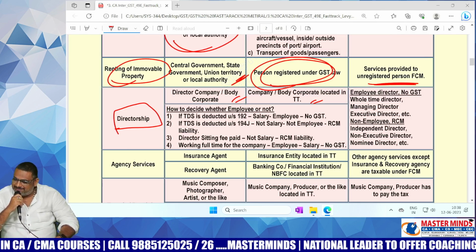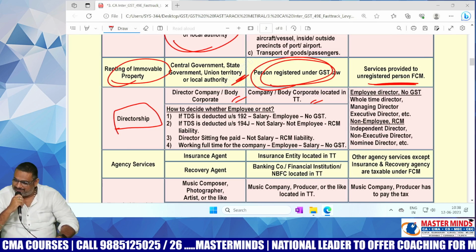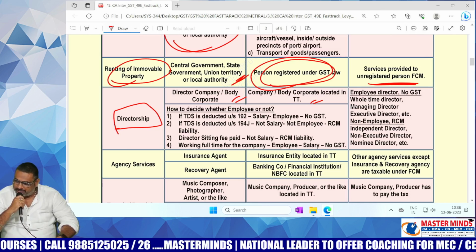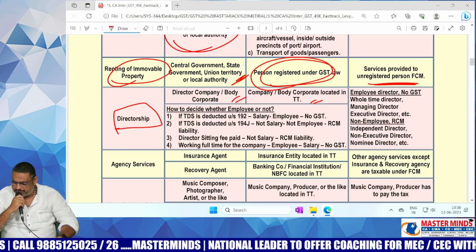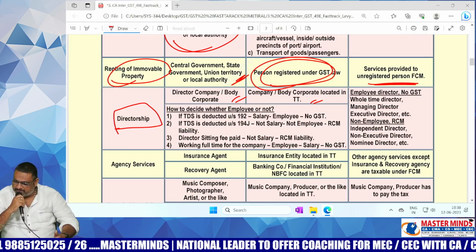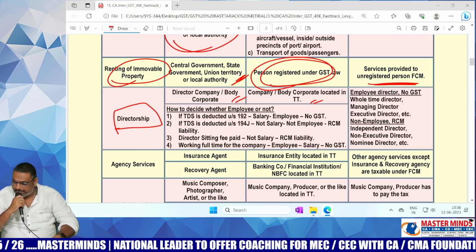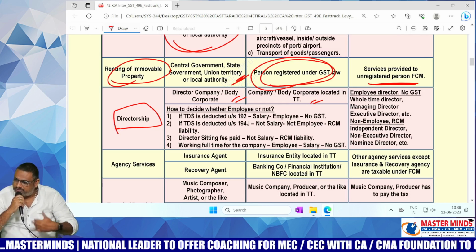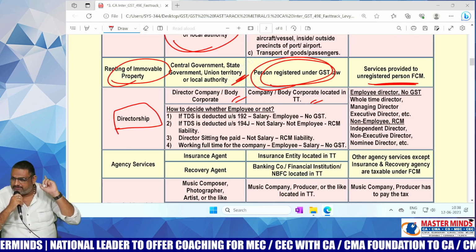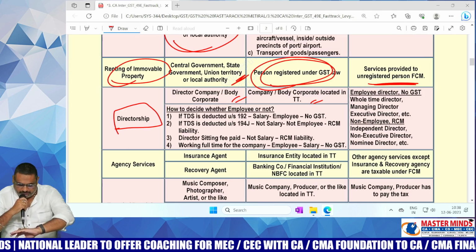Okay, say for example, directors can be divided into two types: executive directors and non-executive directors. Executive directors, as per your company law, are treated as employees of the company. If they are treated as employees of the company, it comes under salary but not under remuneration.